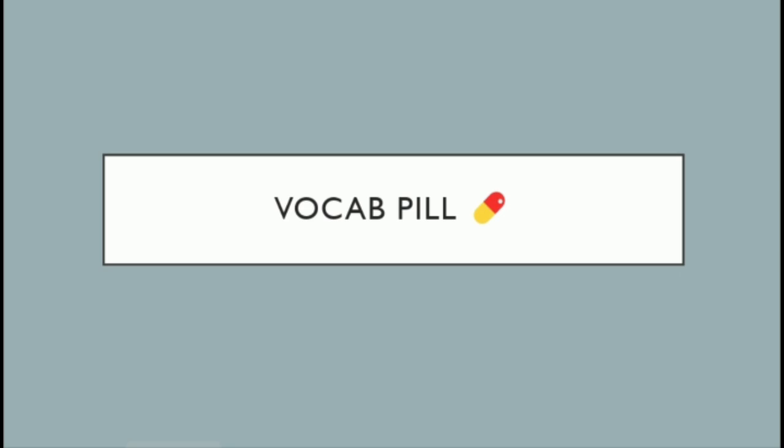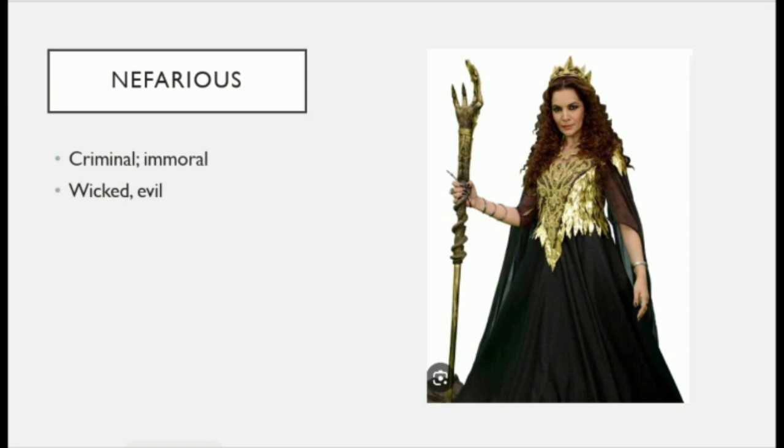Now, let's see. The first word is nefarious. Nefarious means criminal, immoral, wicked, or evil. You would have known Bhayankar Pari of Balveer. So what is she? She is wicked, evil, so she is nefarious. You can remember this word with Bhayankar Pari of Balveer. She is nefarious: criminal, immoral, wicked, or evil.